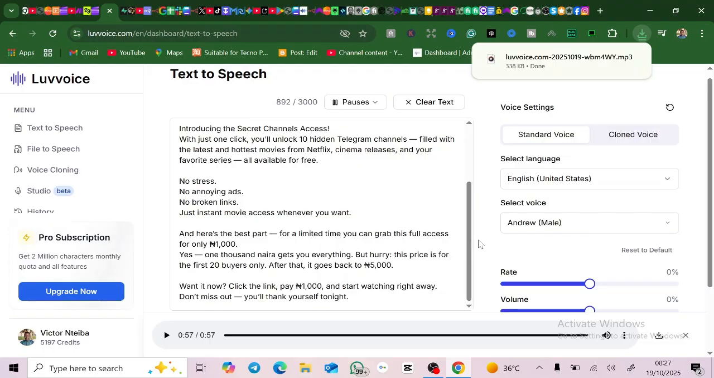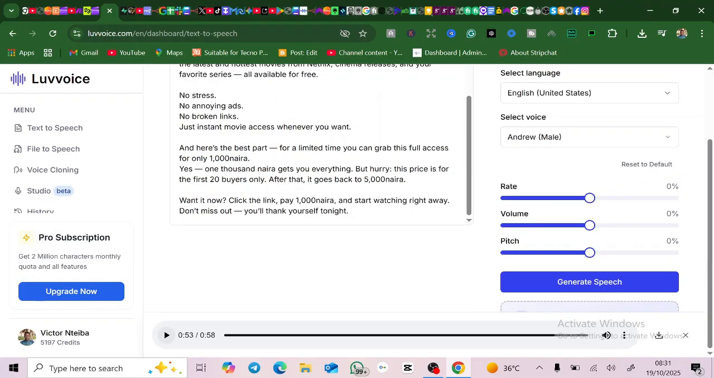Now there are certain things that you might not like. I didn't like the way it's calling this Nigerian Naira. So one thing you can do is to change this 100 Naira to 1,000 Naira. So you see this 1,000 Naira here, it pronounced it normal. So you copy it and then change this 100 Naira and then paste it. Just change all of the numbers to words, right? That is the best way you're going to get the best result. But let's not waste so much time on this. Let's just go to the next aspect.